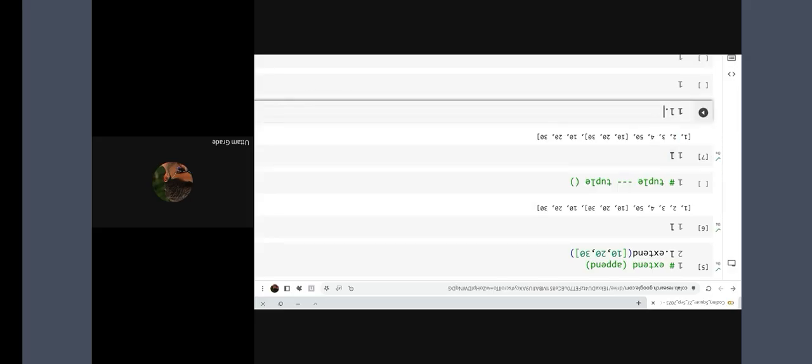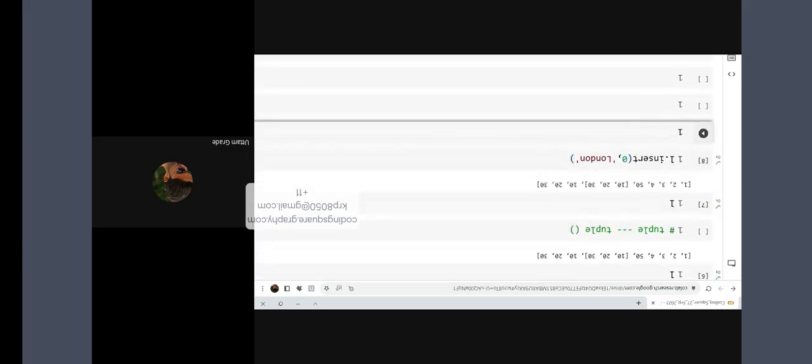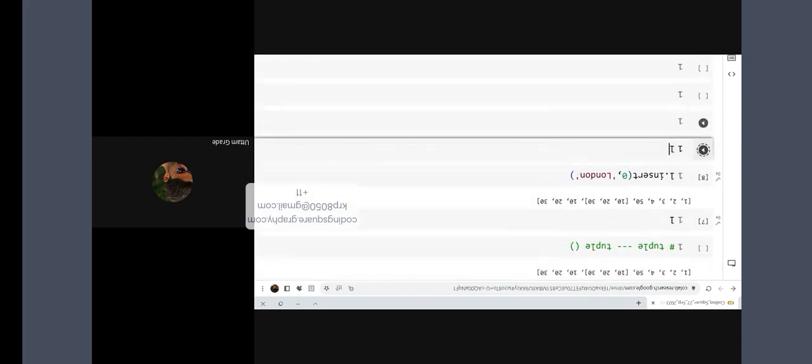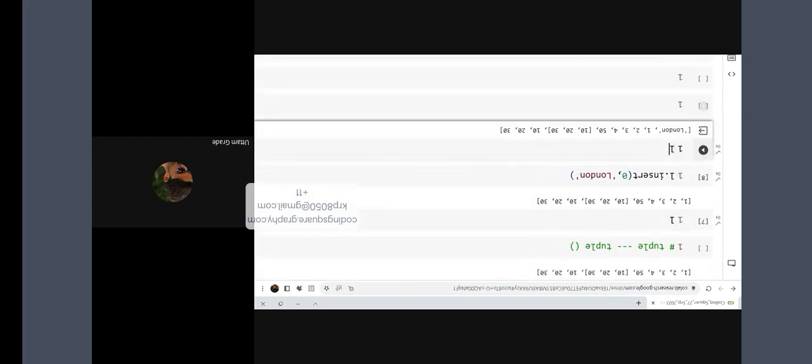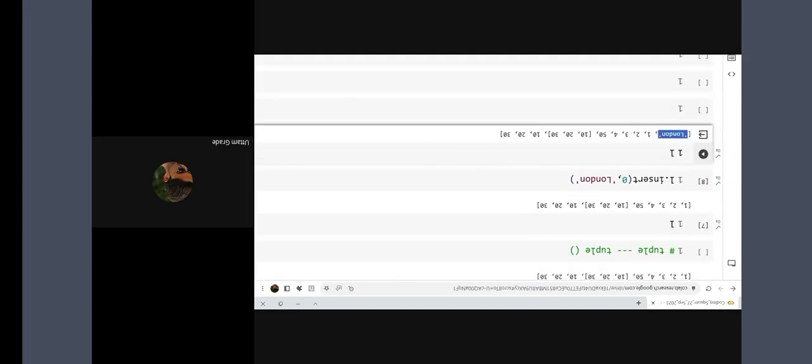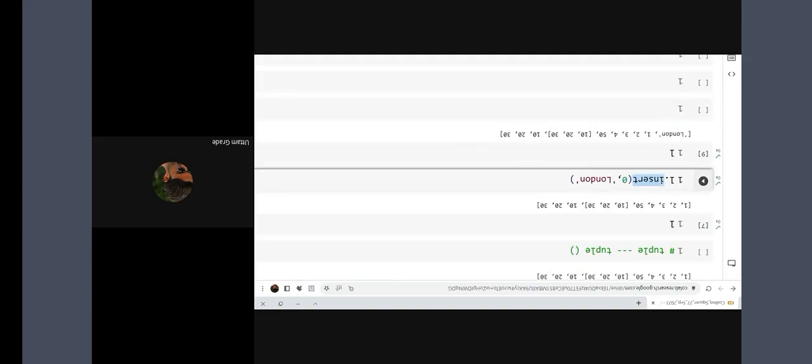So L dot insert is the function. I want to insert a value. At which index do I want to insert it? The zeroth index. What value do I want to add? Like London. See, no output. Let's print L again. Can you see this? London has been added at the zeroth index. So insert means you pass the index number where you want to add the value, and then the value. Getting my point?